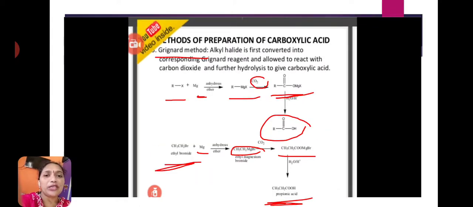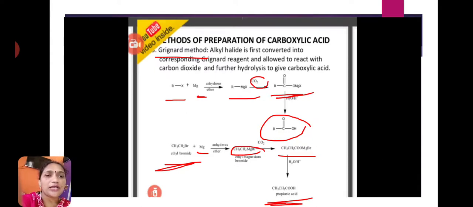Next preparation method is the Grignard method. Here alkyl halides react with magnesium metal and form Grignard reagent. This Grignard reagent reacts with carbon dioxide, followed by hydrolysis, and gives carboxylic acid.